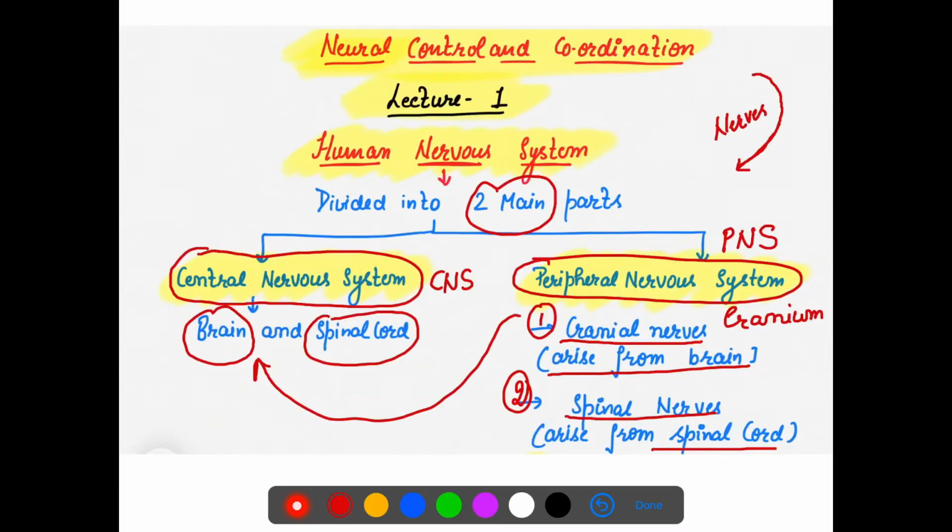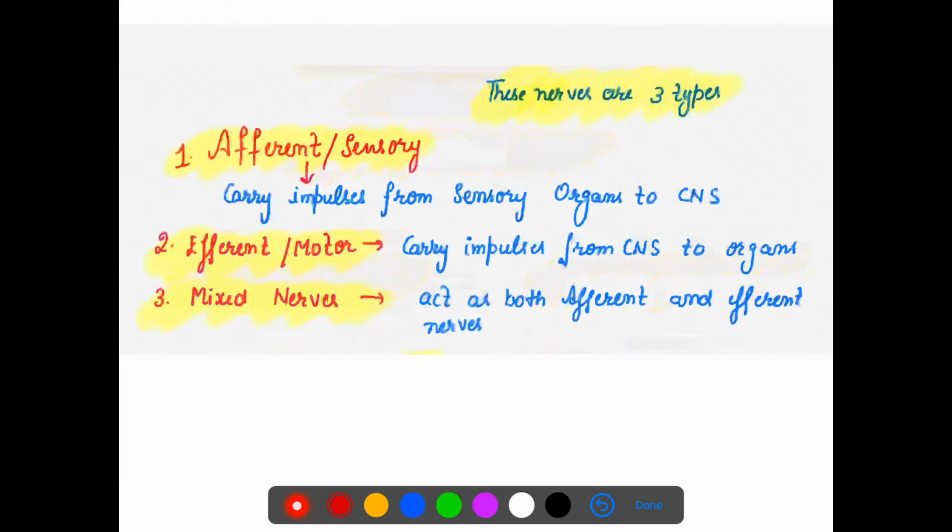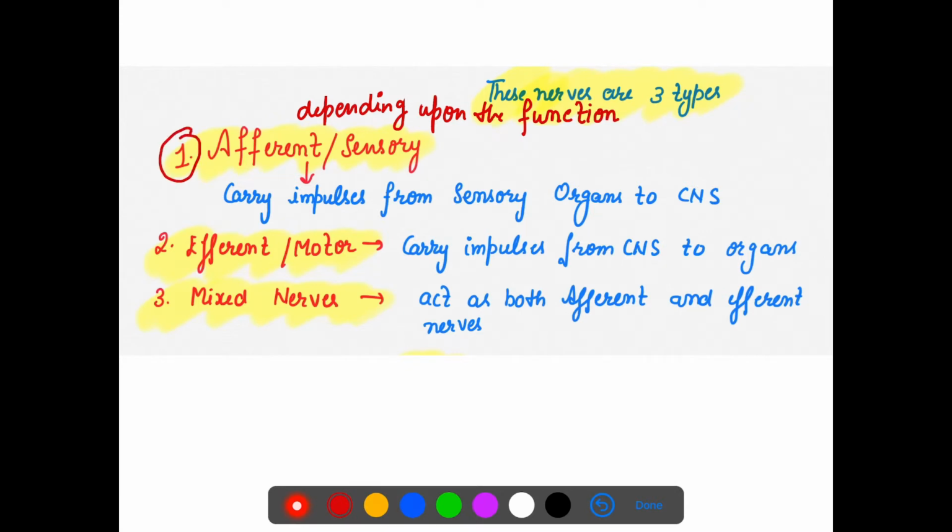Now, we are saying that cranial nerves are there, spinal nerves are there. These nerves are further mainly of two types depending on their function, but we are going to define three types here, right? Depending upon the function, they mainly are of two types, but there is another type of nerve which exists, that is the mixed nerve. In many books you will find only two types, afferent and efferent, but the third type is also present, that is the mixed nerves.